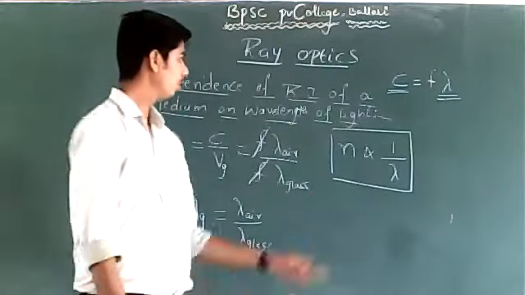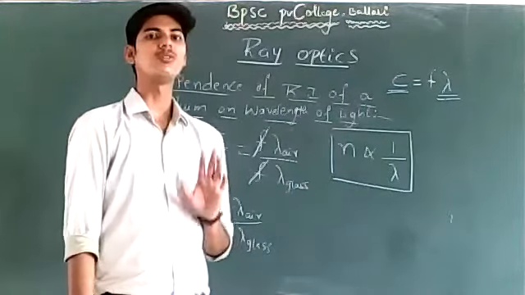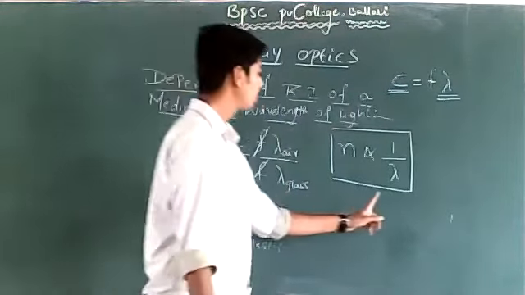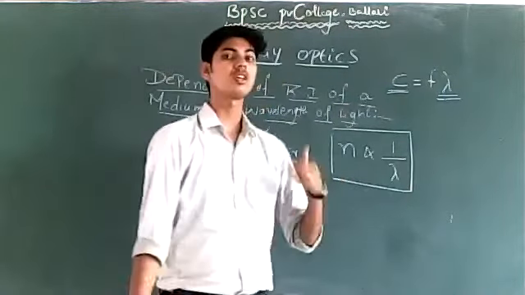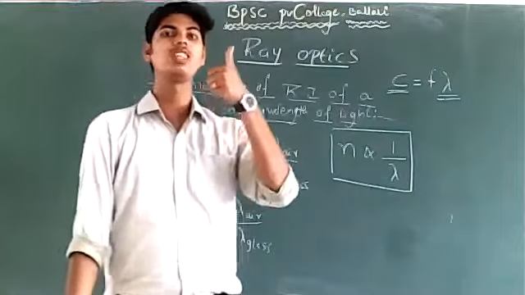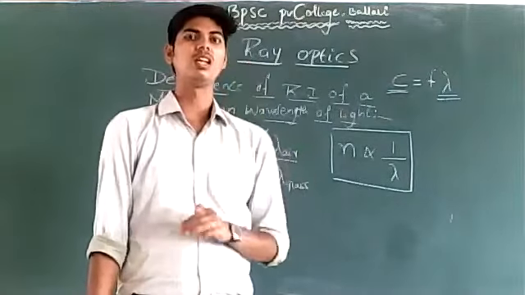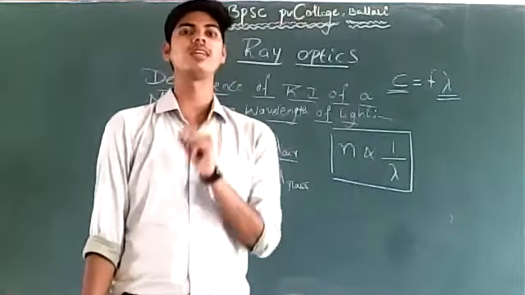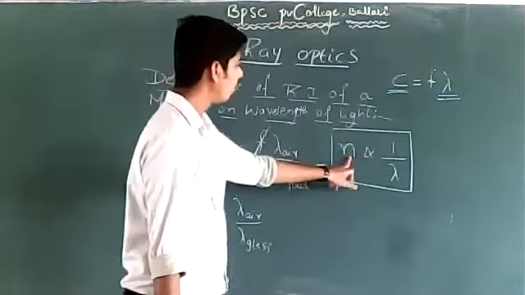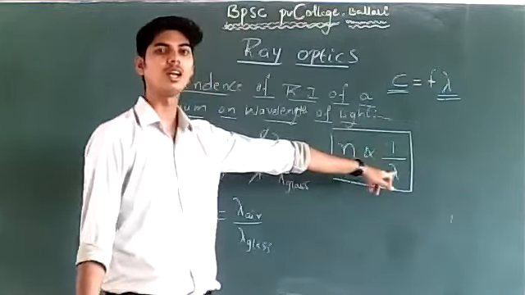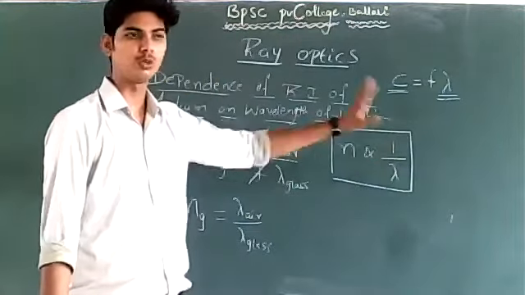Refractive index is inversely proportional to the wavelength, right? More is the wavelength of light, less is the refractive index. Or you can also say more is the refractive index of a medium, less will be the wavelength of light traveling in that medium. Is that clear? So refractive index and the wavelength of light are inversely proportional to each other.